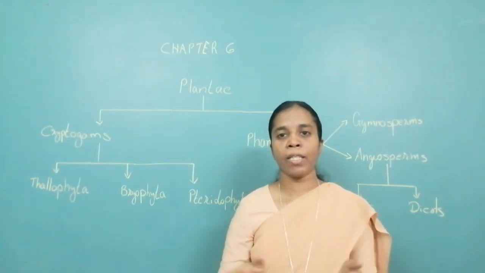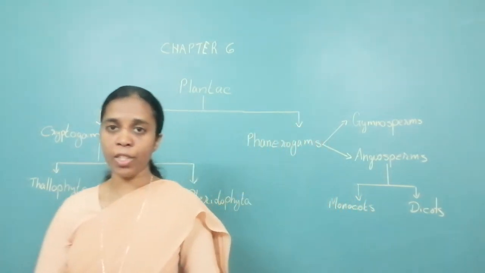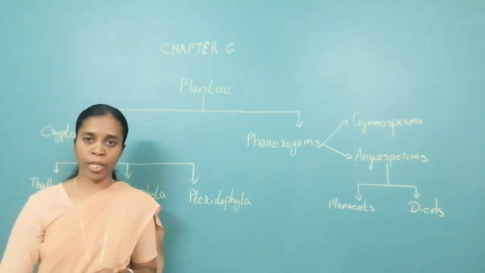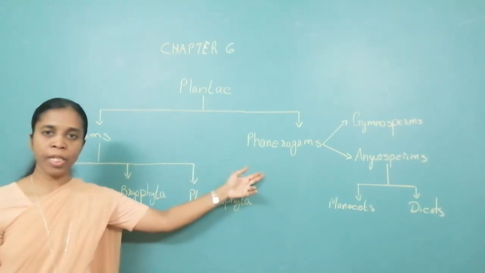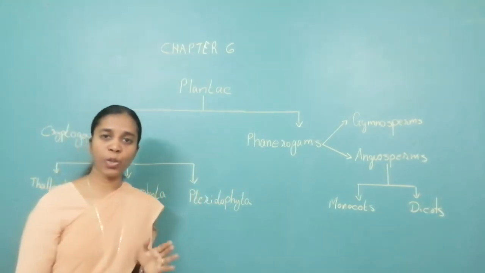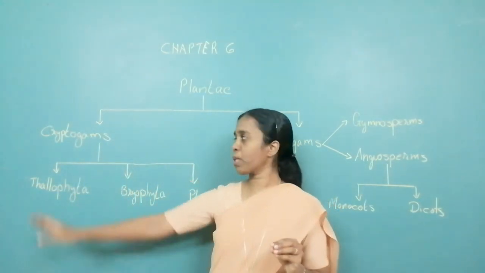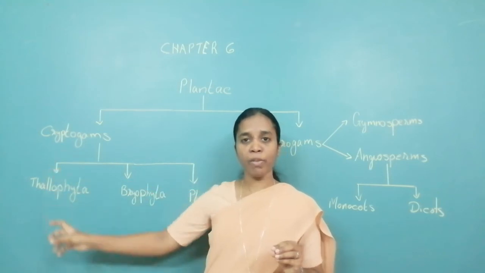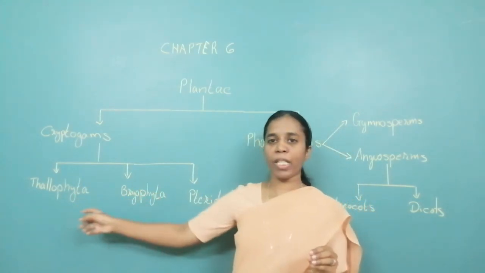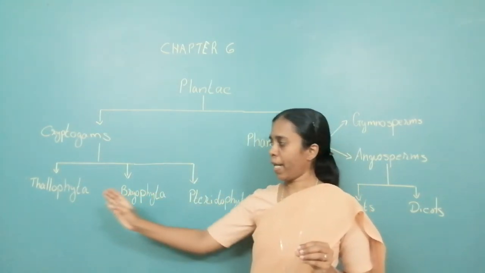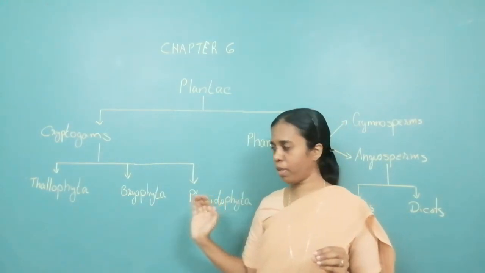This is the entire chapter, that is classification of plants. Let us see what we had learned today. Classification of plants. Plants are divided into 2 sub-kingdoms depending upon whether they bear flowers or do not bear flowers. All that do not bear flowers come under cryptogams. They are further divided into 3 subdivisions depending upon their structure: Thallophyta, Bryophyta, Pteridophyta. And as you go from one to the other, their body is a little more developed.